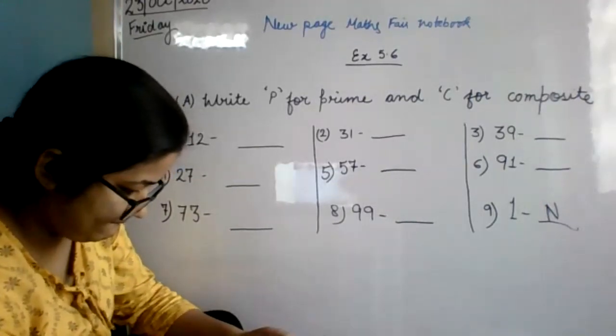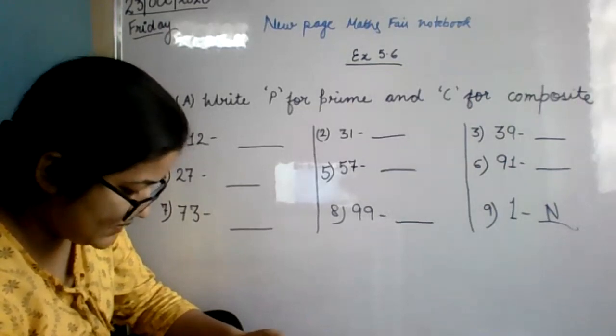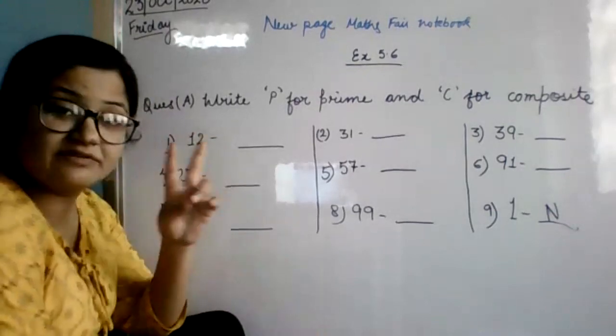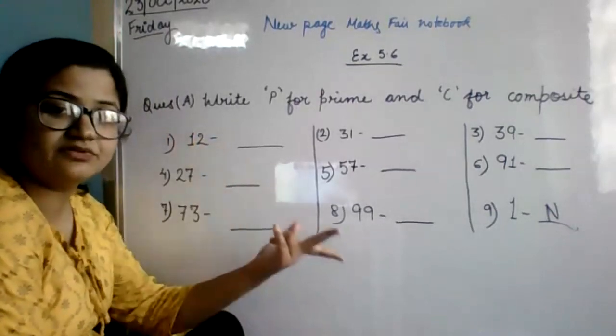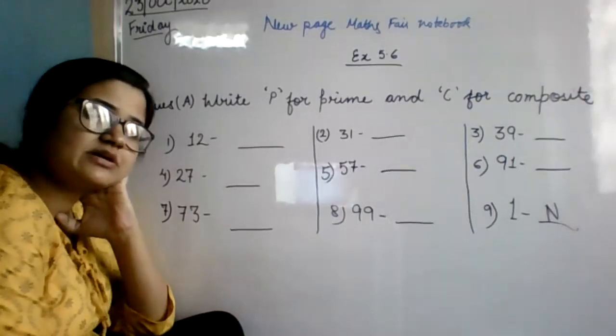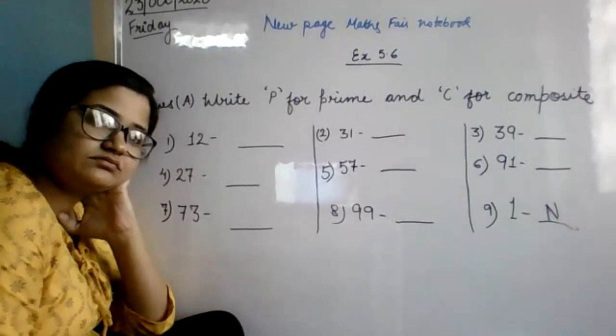Ma'am, my fourth one is not wrong. Ma'am, 27 is a composite number. You tell. Yes. See, 2 plus 7 is 9. 9 is coming in the table of 3. 9 threes are 27. Yes, it is coming in the table. Ma'am, I have done. Next one will be a composite number.